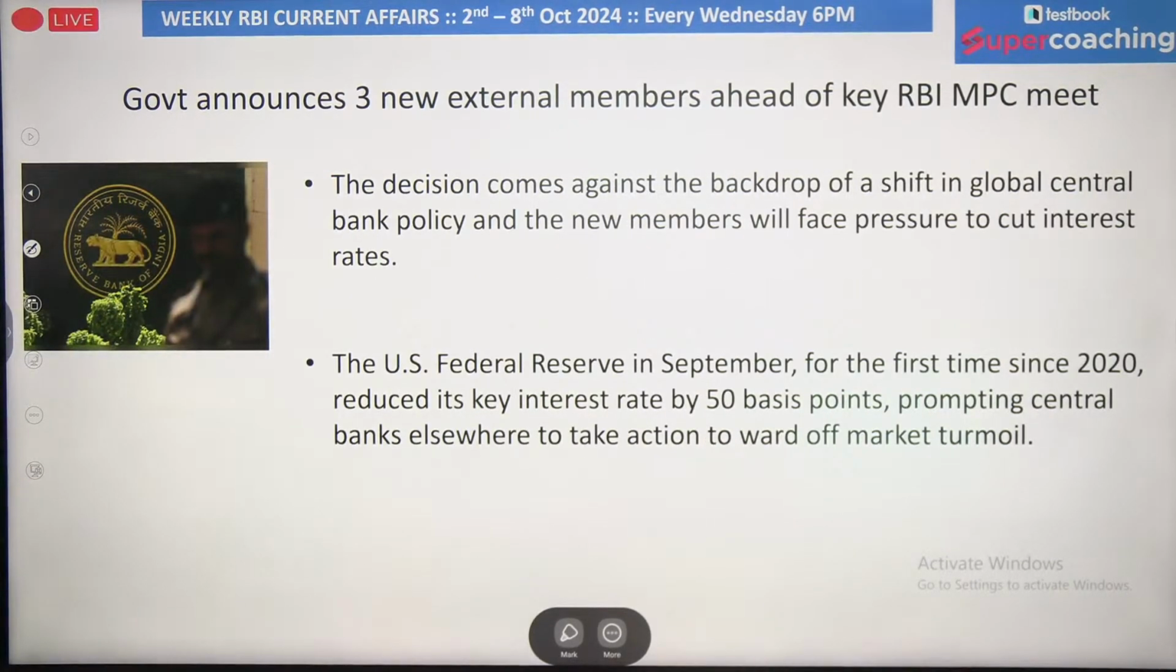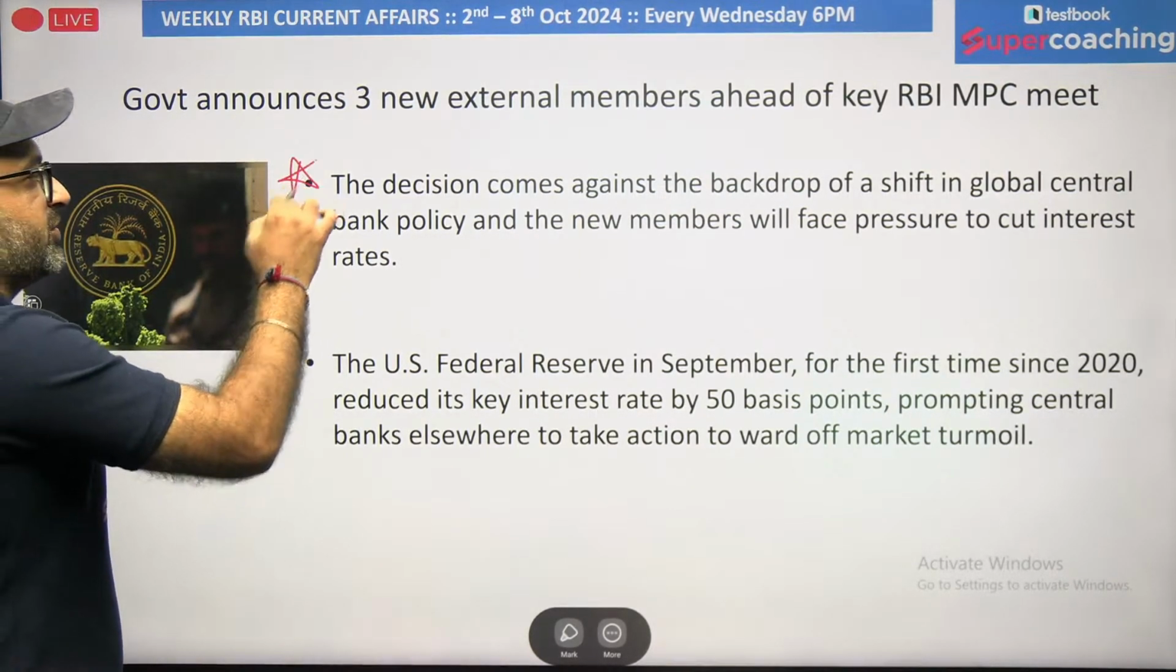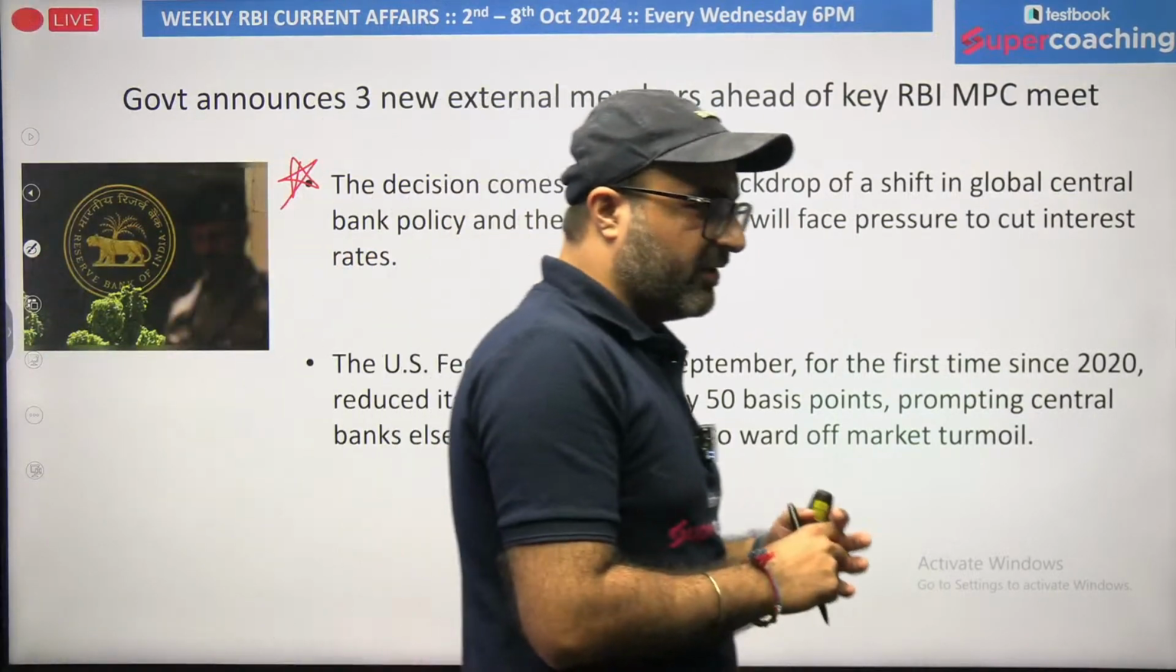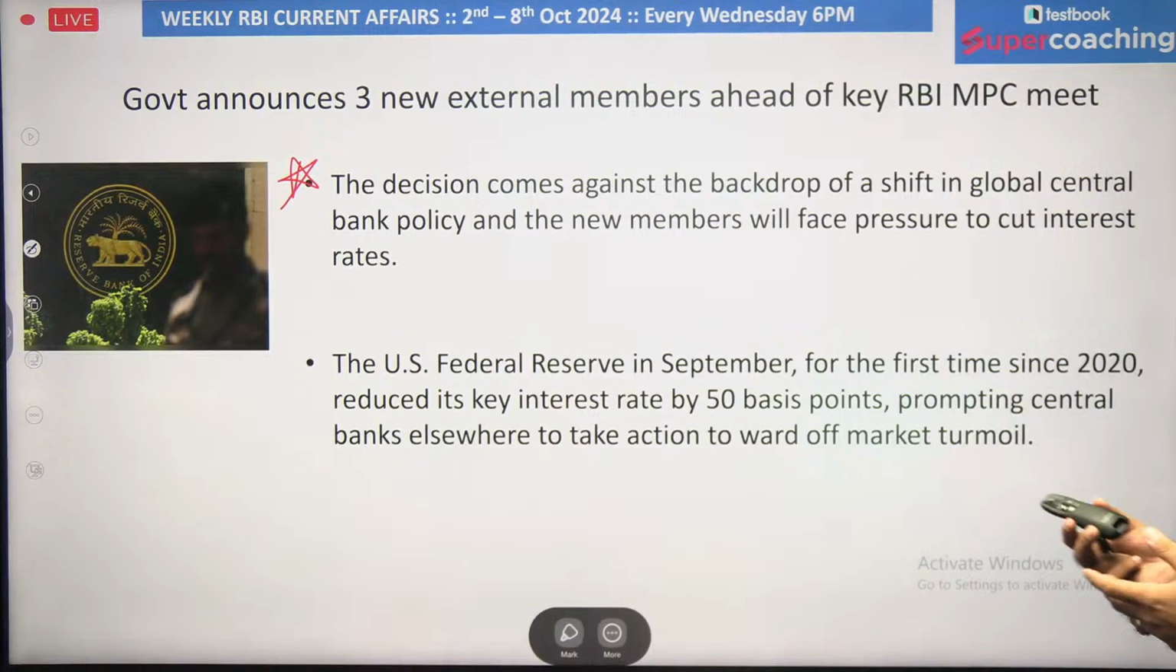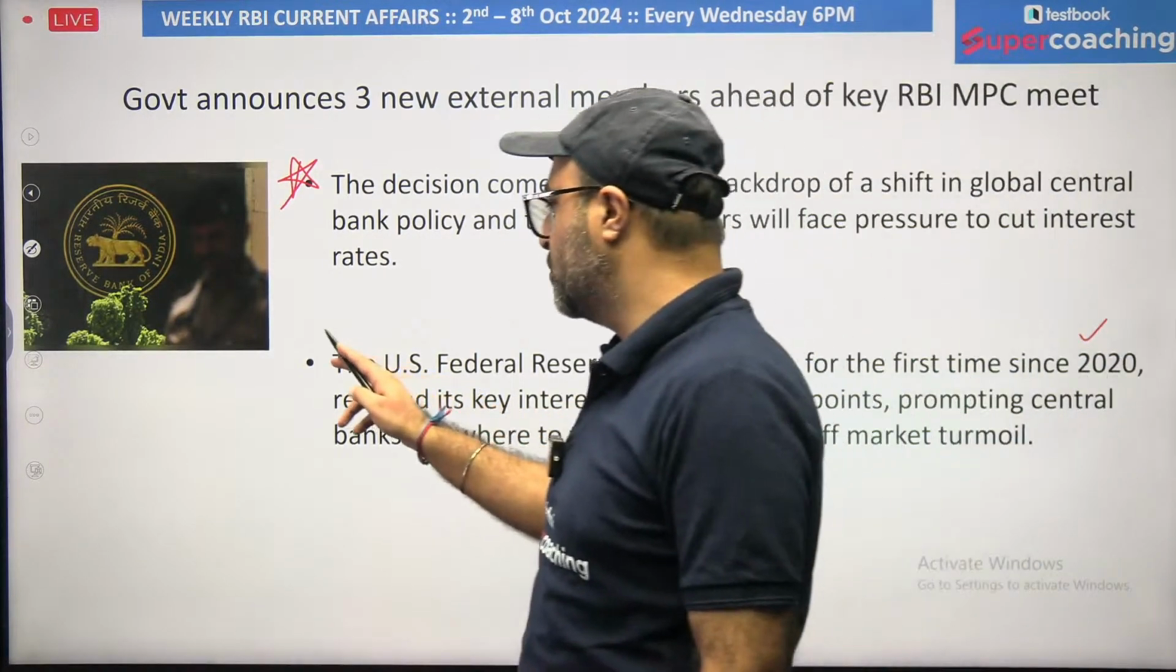Now, the decision comes against the backdrop of a shift in global central bank policy that I was mentioning. What I was trying to mention is that on one side, the Federal Reserve has decreased its policy rate, and for the very first time since 2020, which is bringing up a call that the RBI should also decrease its rate.